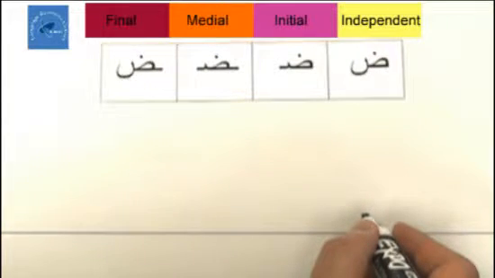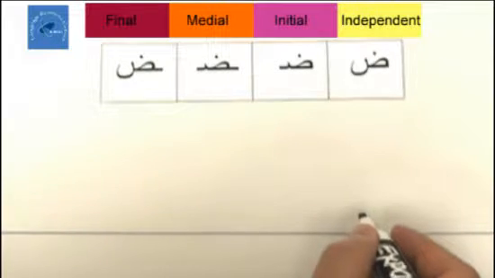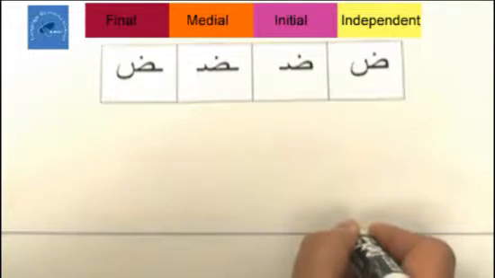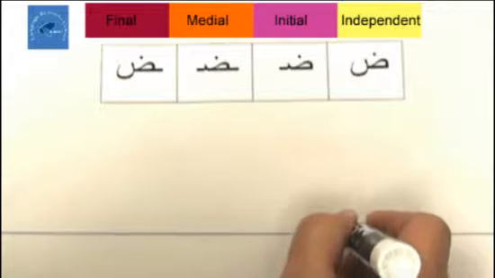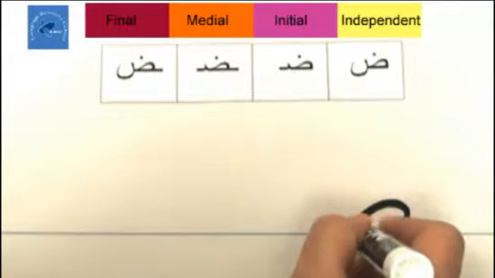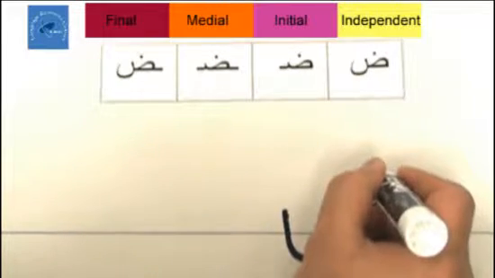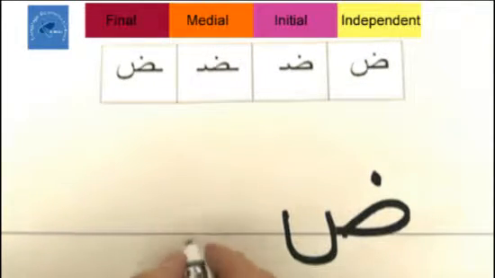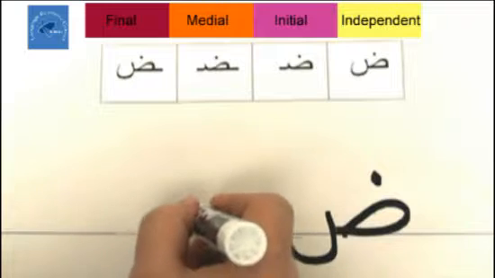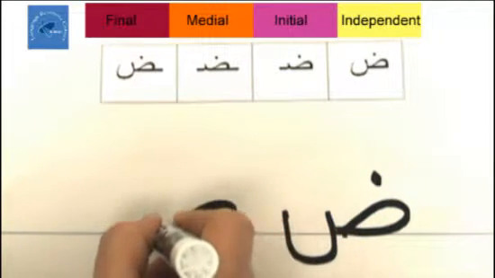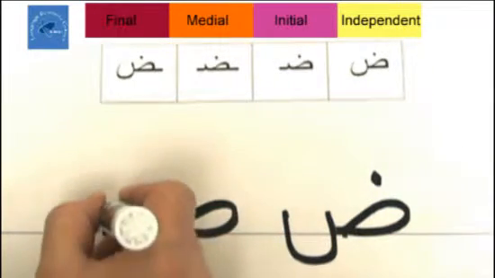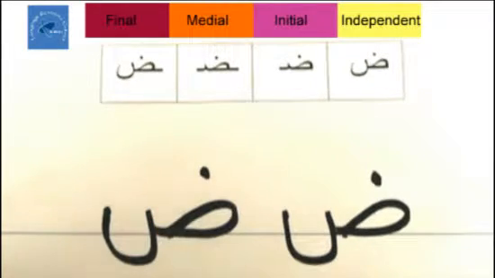Da in its independent format. It's basically the same as the letter sa. The only exception is the dot right on top of the da. So we're going to start right on the line and draw a loop, backwards U, and one dot on the top. One more time. An oval loop and a backwards U. And don't forget the dot.